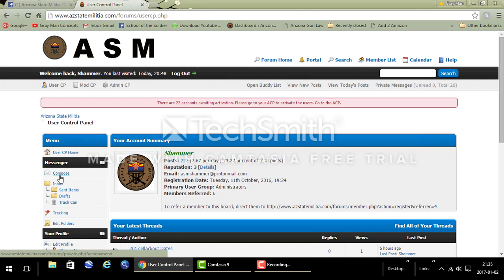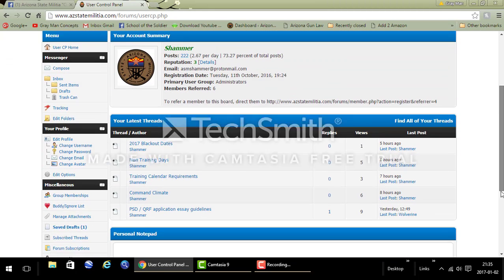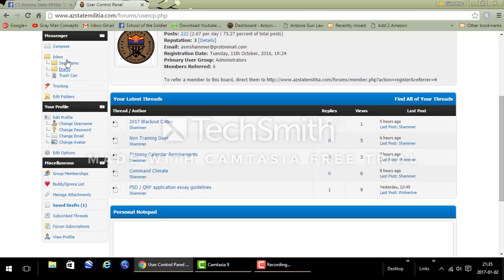Messenger is an internal messaging system. Same idea as Facebook Messenger. It doesn't have the pop-up window, but you can send messages back and forth. Myself and Gambler do that quite often on the website. I've received messages from other people. This is your inbox, all the information. You can set up folders. You can use this as a message system if you want to.